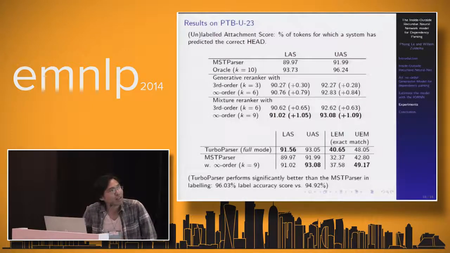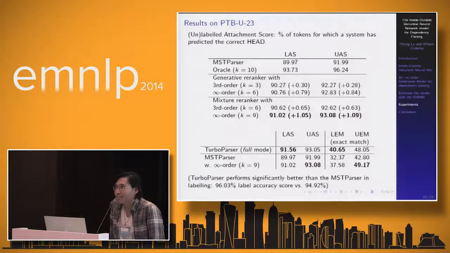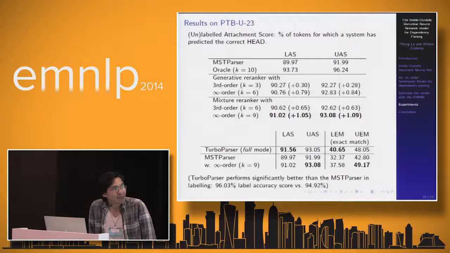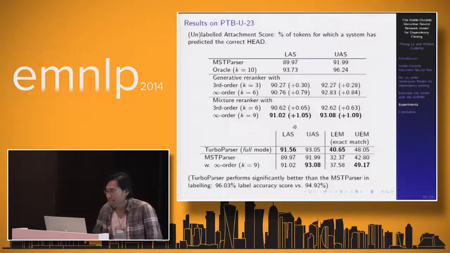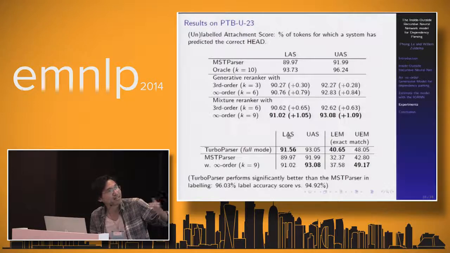And we also compare our re-ranker against the tuple parser, which is now, I believe, the state-of-the-art dependency parser in the full mode. So you can see here, if we take into account the label, the tuple parser outperforms our re-ranker, both in attachment score and exact match. But if we ignore the labels, our re-ranker actually performs comparably with the tuple parser in attachment score, and is significantly better than the tuple parser in exact match score.